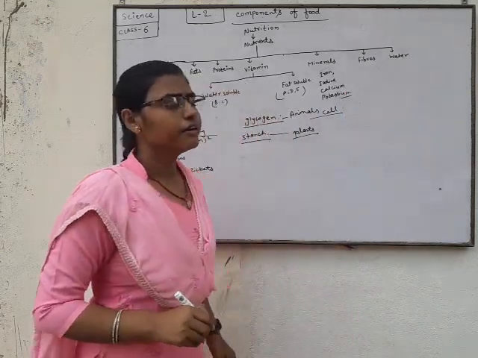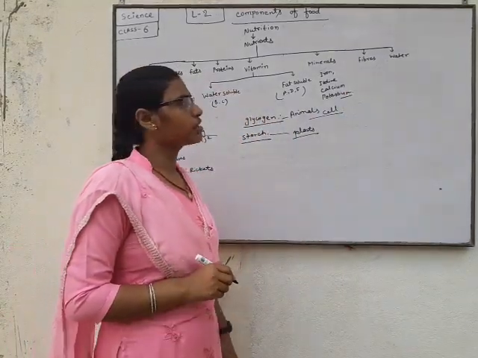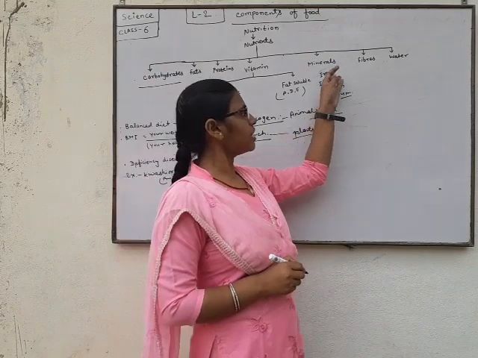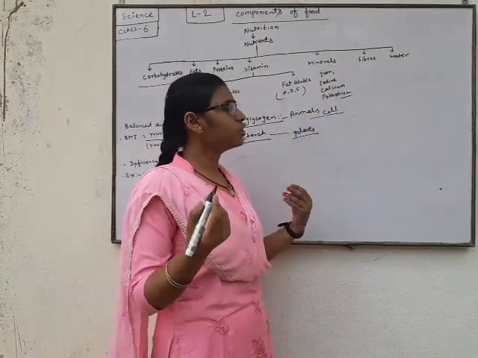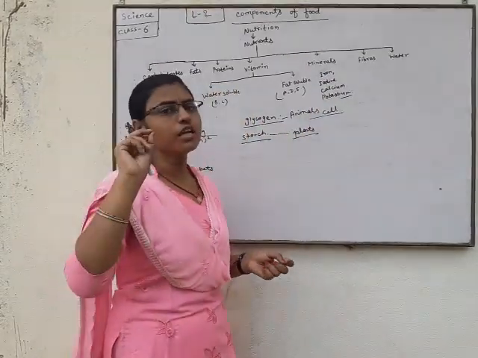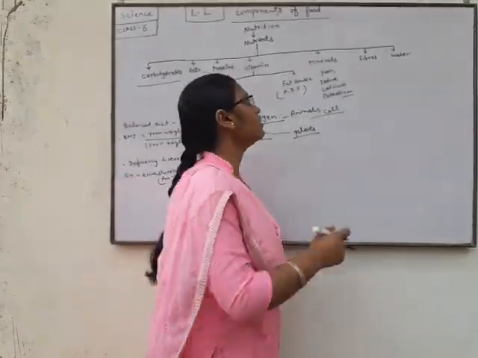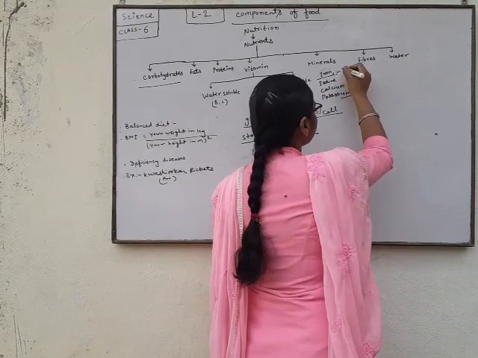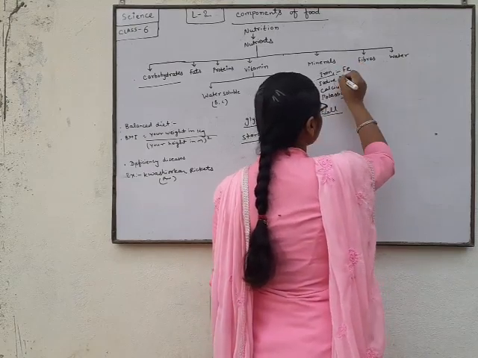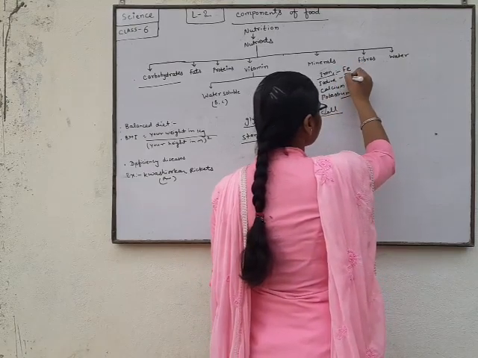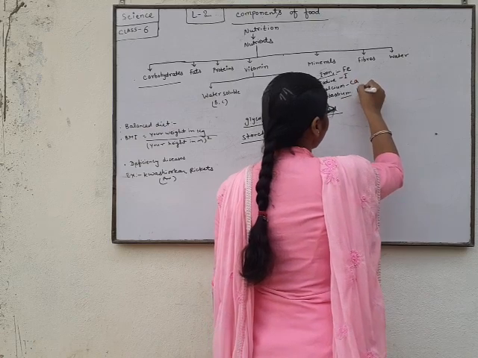They are called minerals. Large amounts of minerals are not needed by our body, only small amounts. Iron, the symbol of iron is Fe, iodine I, calcium Ca, potassium K.